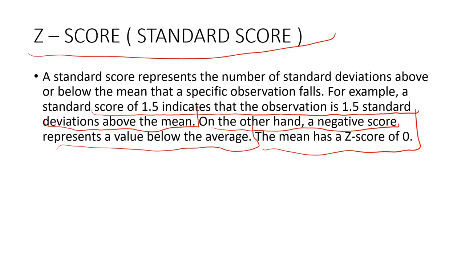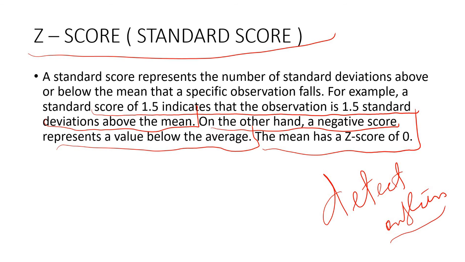Next, if you want more clarity on Z score: we use Z score to detect outliers. That is another important topic, outliers. We have a separate video in the playlist for feature engineering.